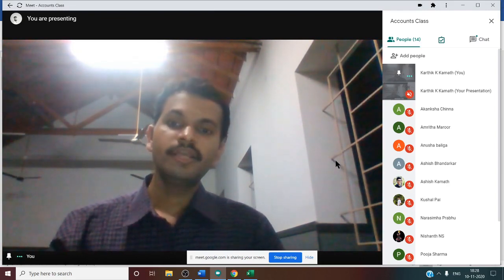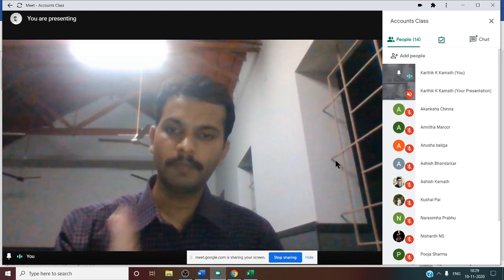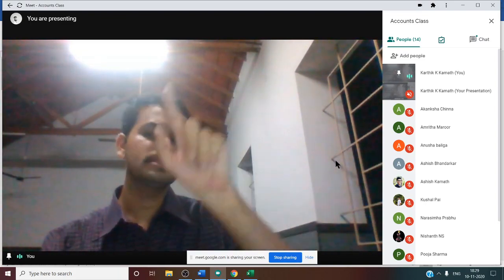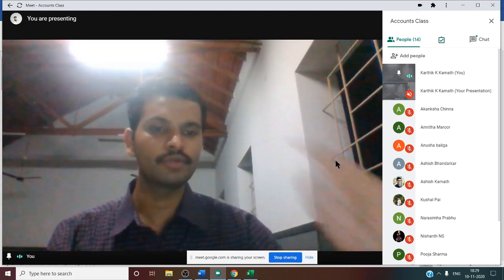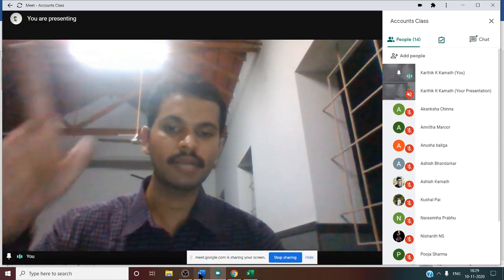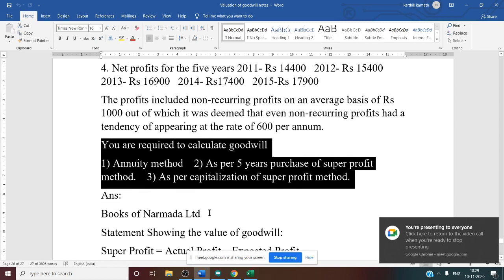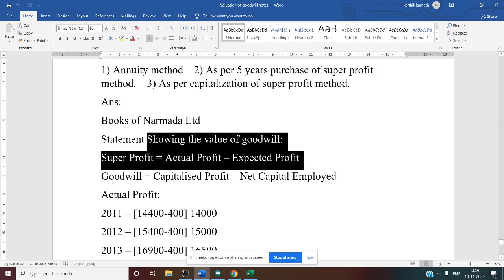See, if we want to get the answer of all three questions, we want super profit. Very clear. Why? Because all three questions involve super profit as one of their parts. So first we have to calculate super profit before calculating all three methods. So now let us see the solution part. Answer in the books of Narmada Limited. Statement showing the value of goodwill. Super profit, you know, is actual profit minus expected profit. This is the formula for super profit.